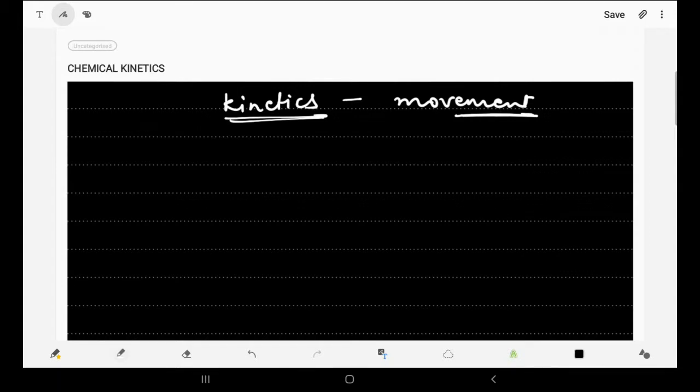Chemical kinetics is a branch of chemistry which deals with the rate of a reaction and the factors affecting the rate of reaction. All these are part of chemical kinetics. So here we are starting with the speed or the rate of the reaction. The first topic we are starting with in this chapter is the rate of a chemical reaction.